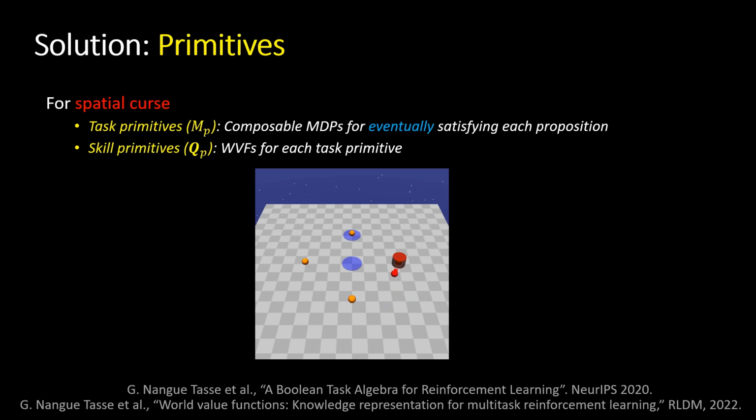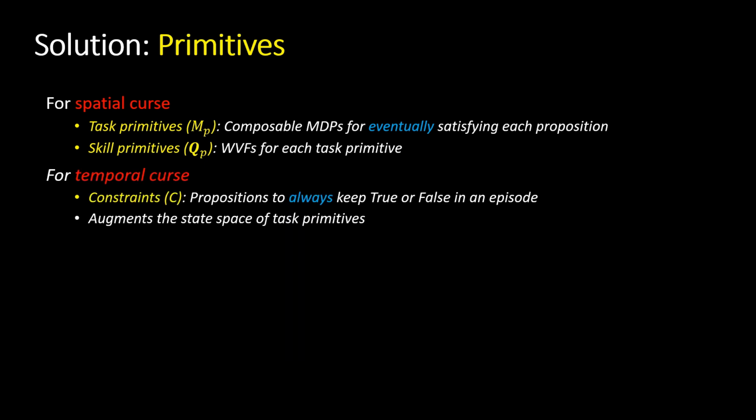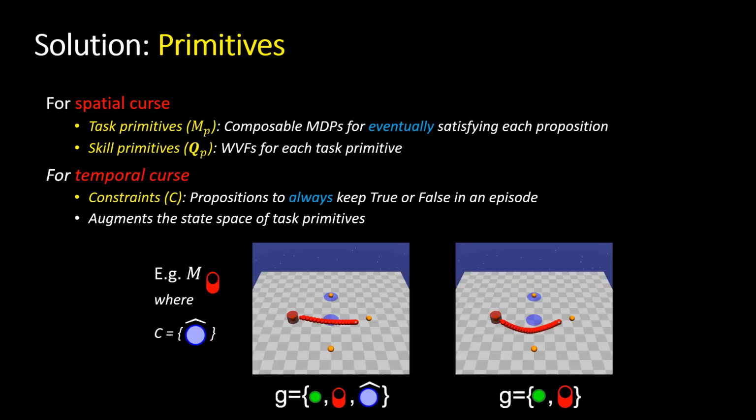For the temporal curse, we introduce the concept of constraints, which we use to augment the state space of task primitives. In the given environment, a constraint is a proposition that an agent may be required to always keep true or always keep false in a temporal logic task. Consider, for example, the task primitive for reaching a cylinder. We show the goals achieved by an agent when the constraint is violated and when it is not. Notice that both goals are still desirable for a task of reaching the cylinder.